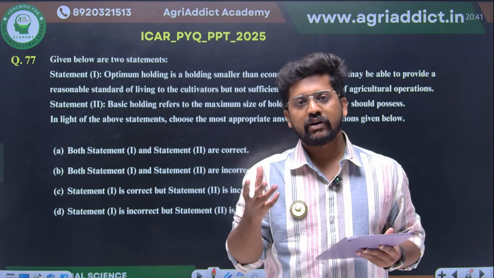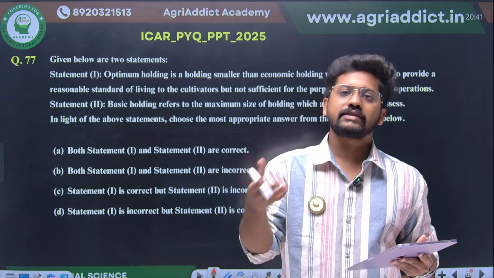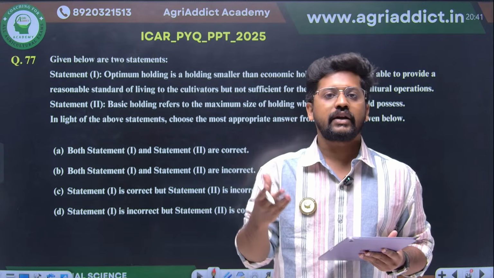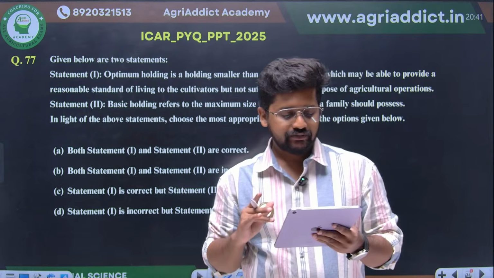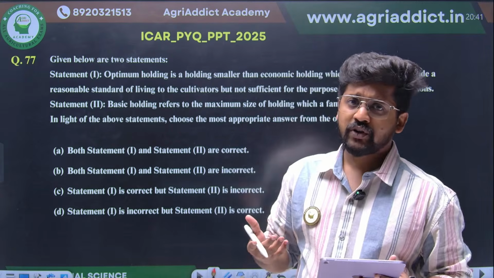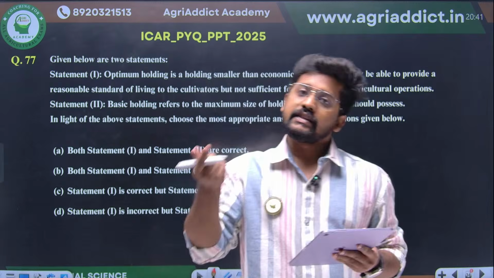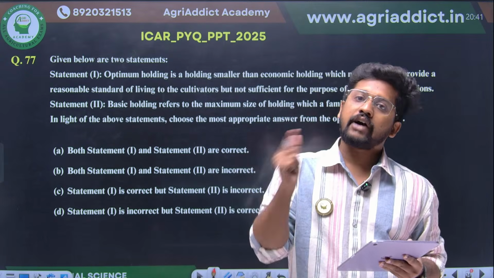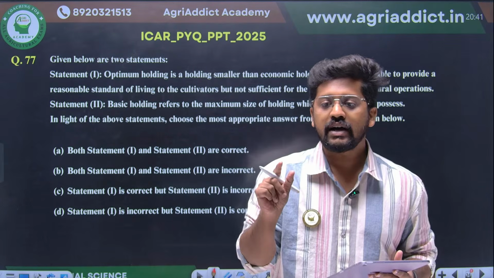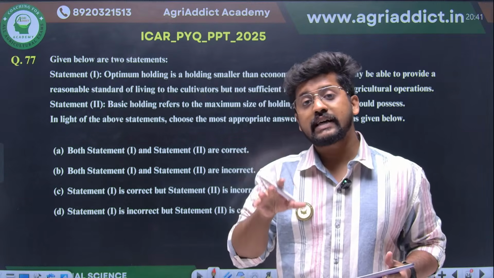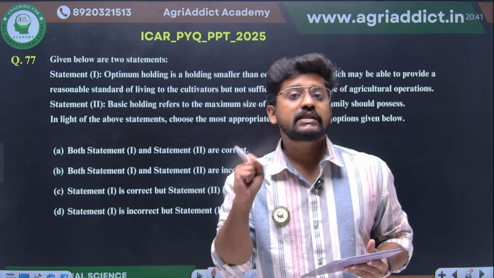Then what is family holding? Some income requirements are given, like gross income of 1,600 rupees or net income of 1,200 rupees. If it is generating that, it is a family holding. Then what is optimum holding? Optimum holding is the maximum size a family should possess, and we can relate it with the family holding as three times the family holding, right? And finally there is economic holding. Economic holding is the holding which gives a reasonable standard of living.